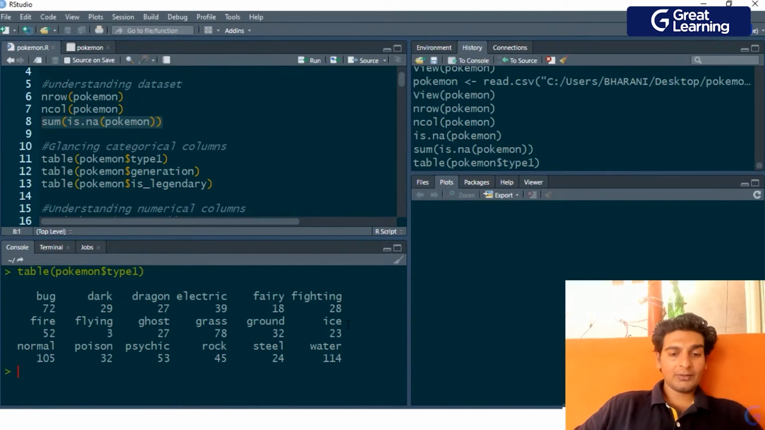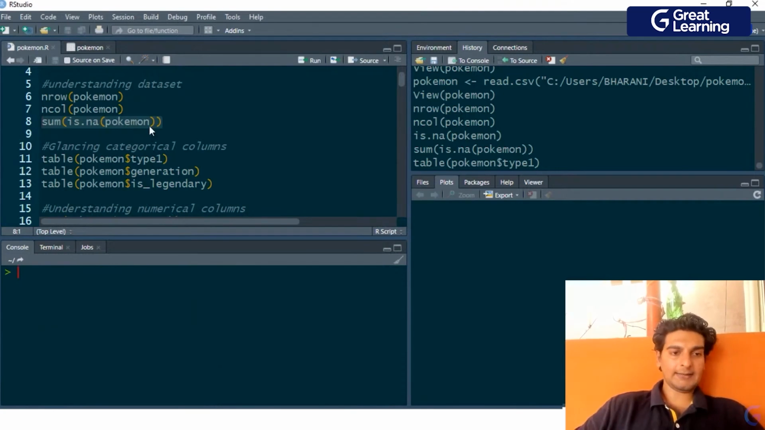Similarly, if you look at this, we've got only 23 ice type Pokemon. We've got 52 fire type Pokemon, and let's look at grass. So we've got 78 grass type Pokemon. Right, so we're just trying to understand some important features of this Pokemon dataset. And now we've understood this.